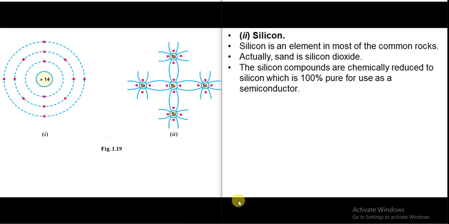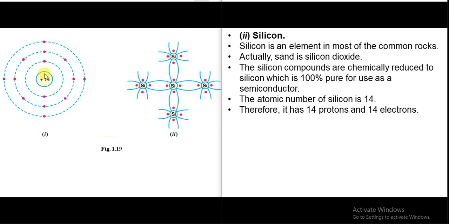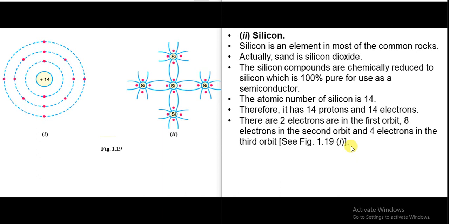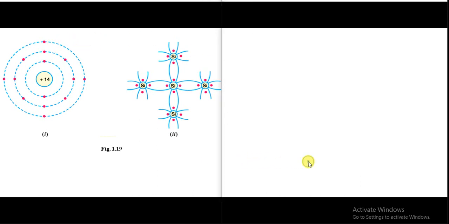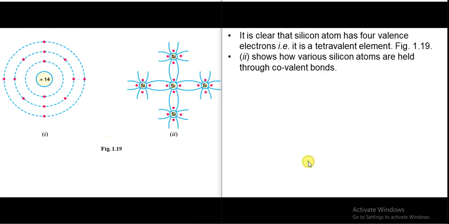The atomic number of silicon is 14, and so is the number of protons, and so is the number of electrons. 2 electrons in the first orbit, 8 electrons in the second orbit, and 4 electrons in the third orbit. As there are 4 electrons in the outermost orbit, we say that silicon is tetravalent. Tetra means 4.